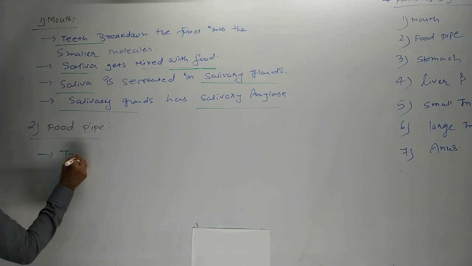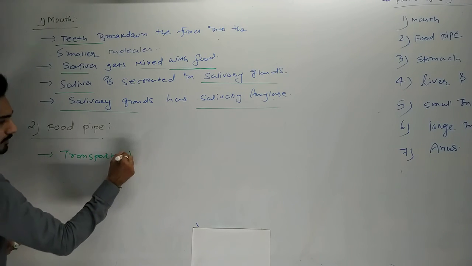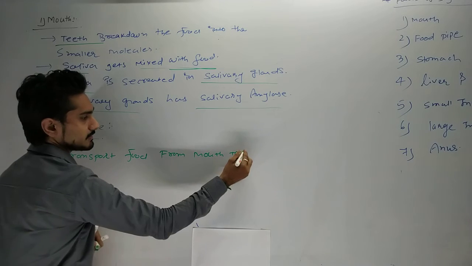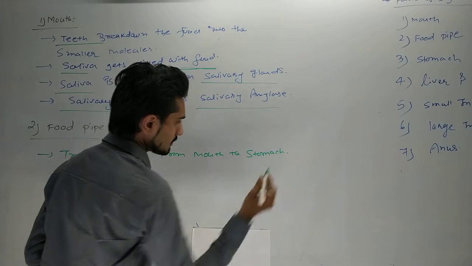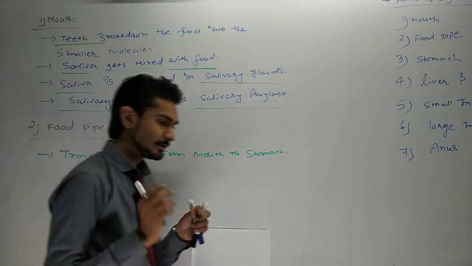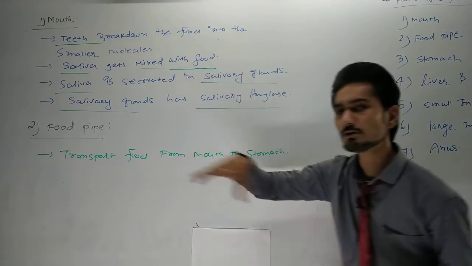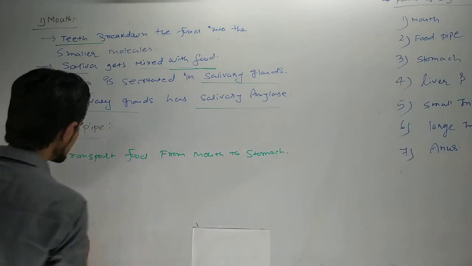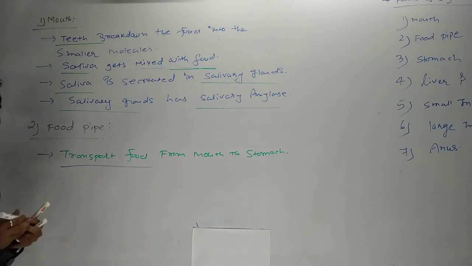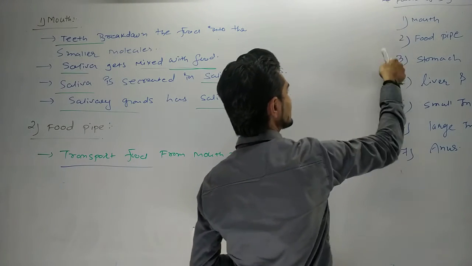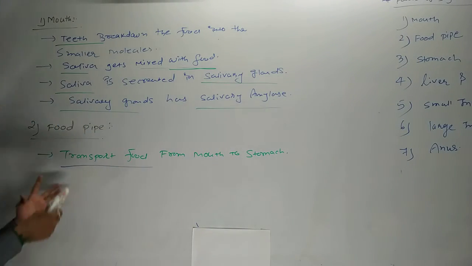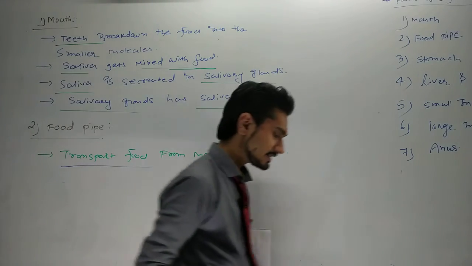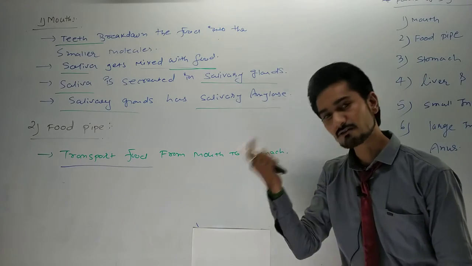So we can easily memorize that it transports food from mouth to stomach. No kind of digestion process happens in the food pipe. So it contains only one point that you have to memorize: that it transports the food. And where does it transport? From the mouth to the stomach. Without a pipe we cannot transport anything. If we want to transport water, we have to do pipeline fitting. Without pipeline fitting we cannot transport water in our home also.